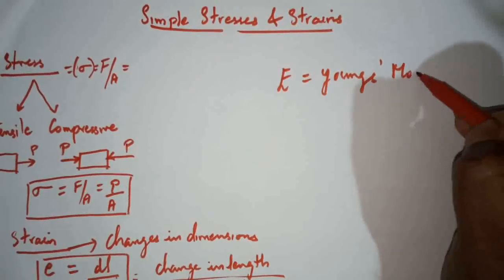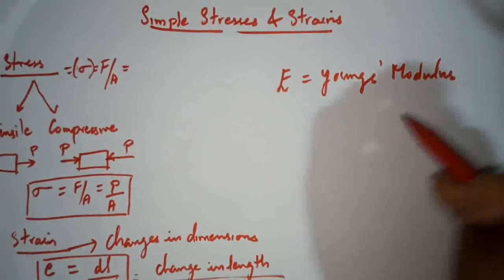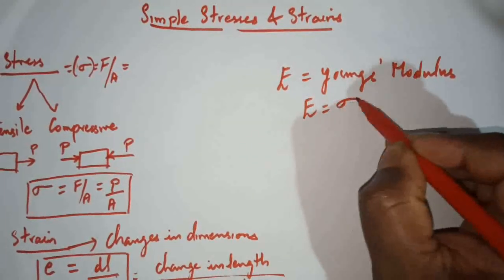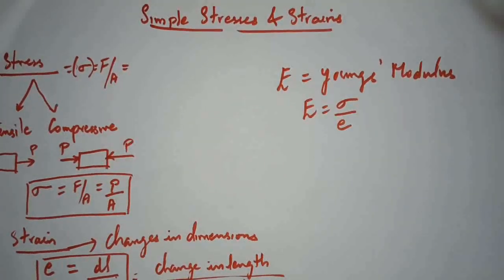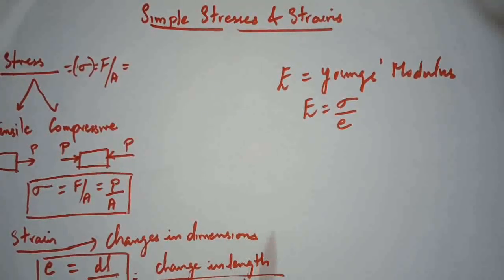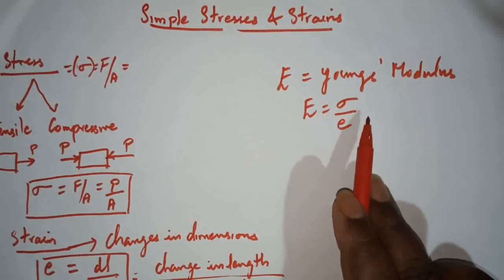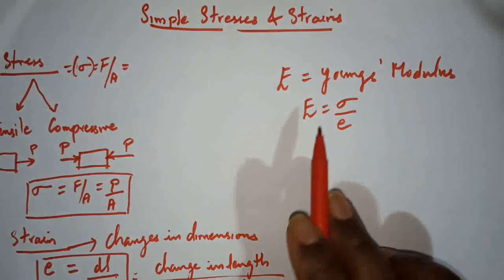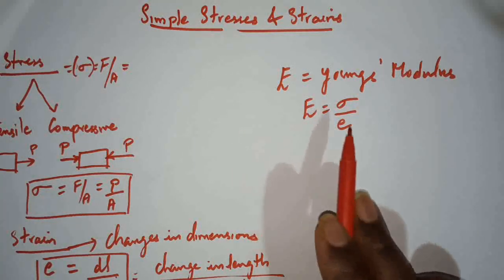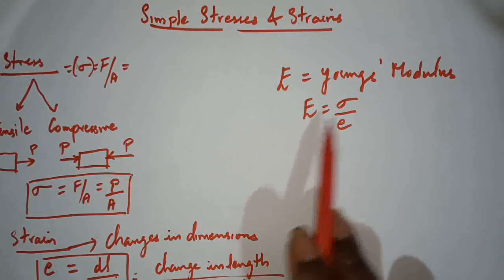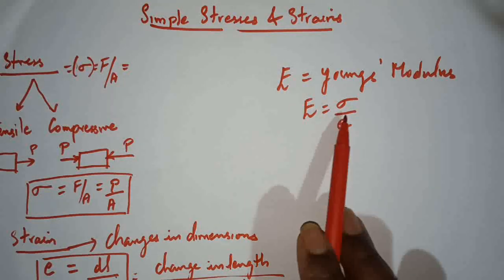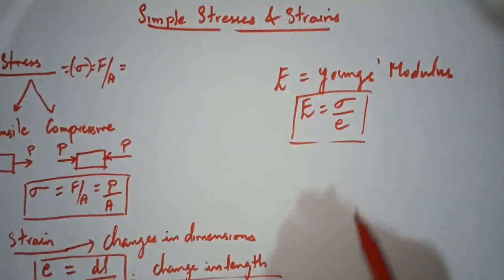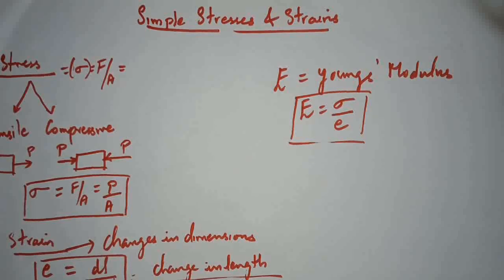E is given by stress by strain. Young's modulus is the ratio of stress by strain, that is Young's modulus or modulus of elasticity.